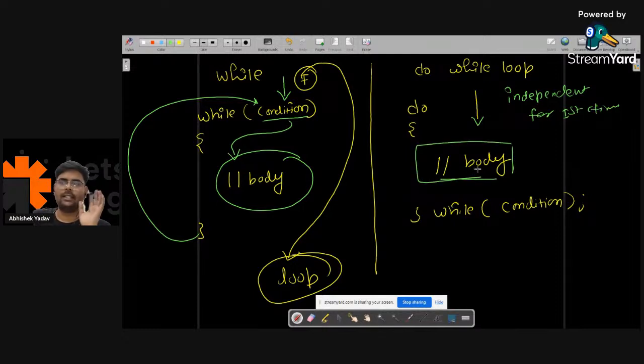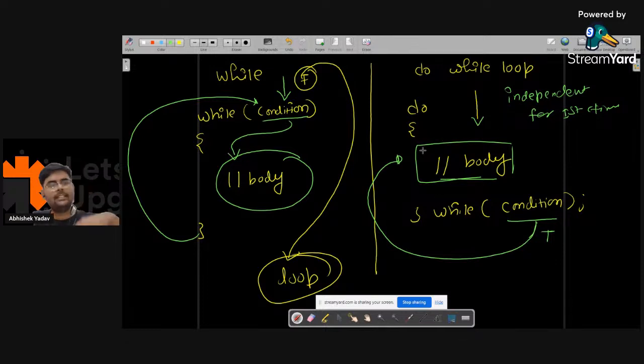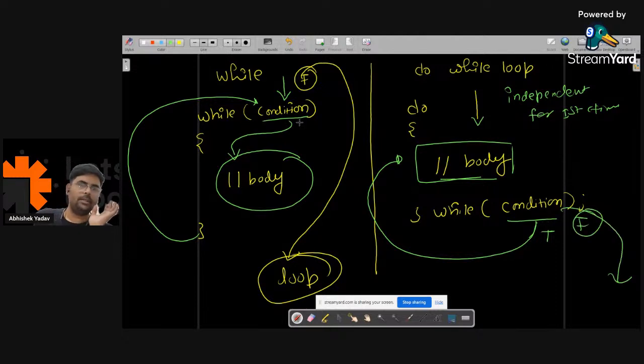Whether the condition is true or false, the body will get executed, and after that the condition will be checked. And if the condition is true, what will happen, guys? Again you will go inside the body, and the body will get executed again, and this process will continue till the condition is false. The moment your condition is false, you will move out of the do while loop, right everyone? So this is the basic difference between while loop and do while loop, right?